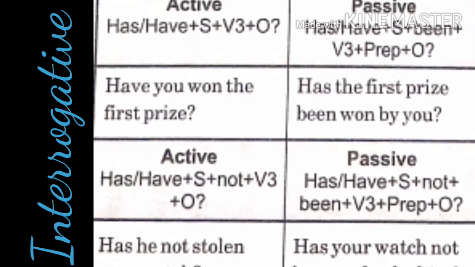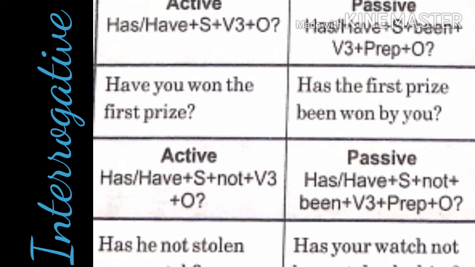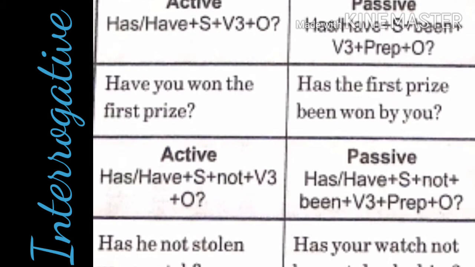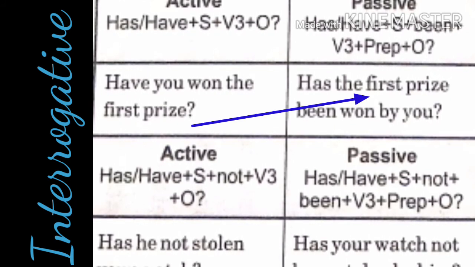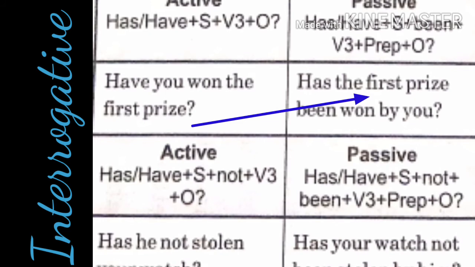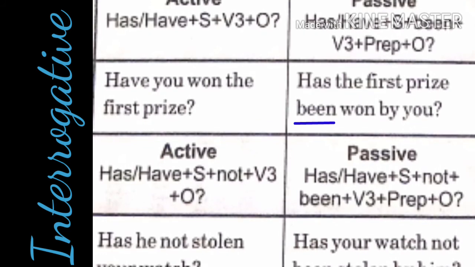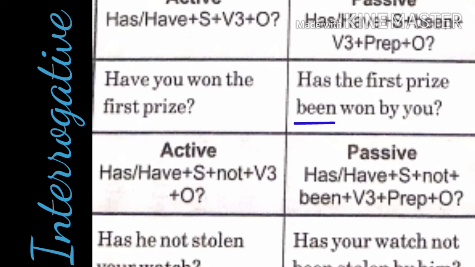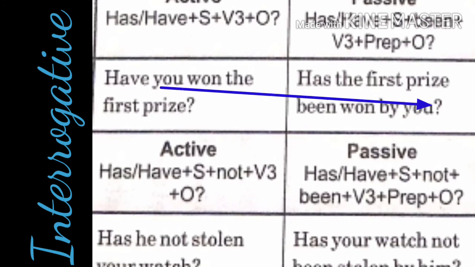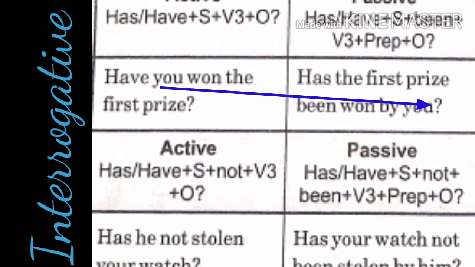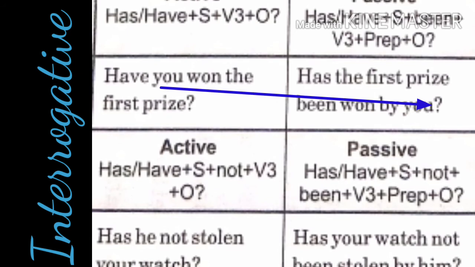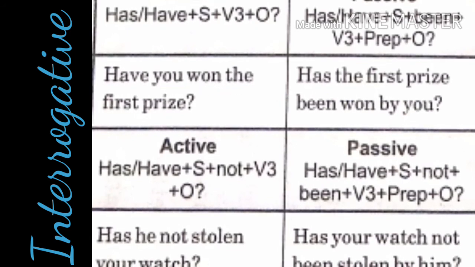So we will add the question word has, then subject. Subject is the first prize. In perfect tense we have to use been. Add the word been here. Been. Third form of win is won only. Been won by whom? By you. Has the first prize been won by you?